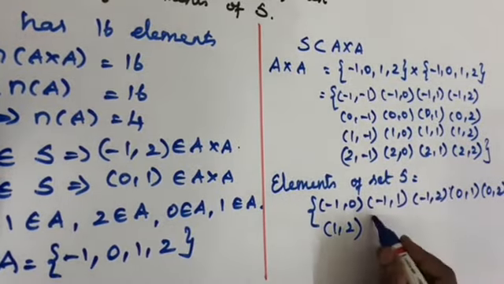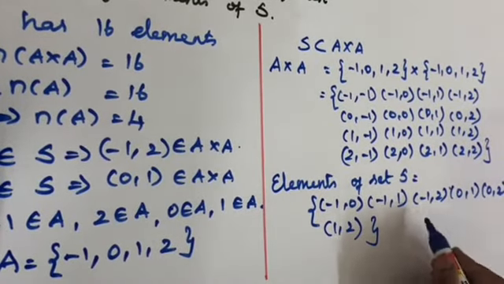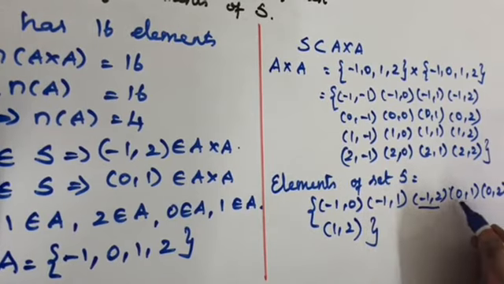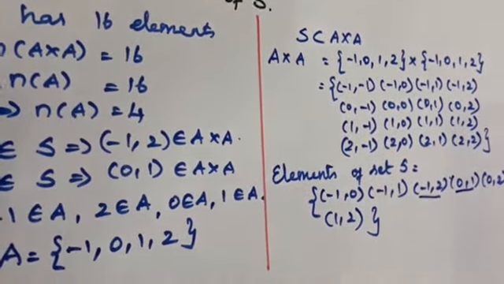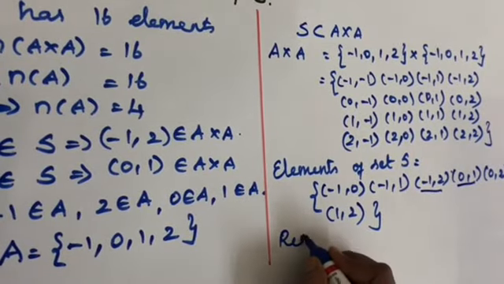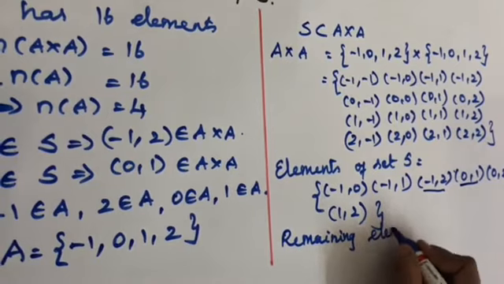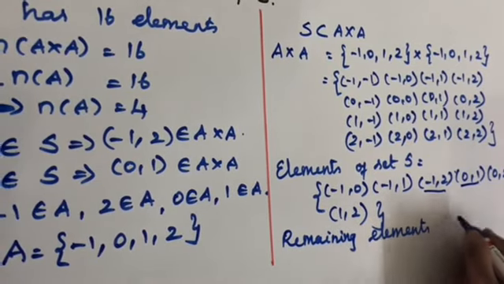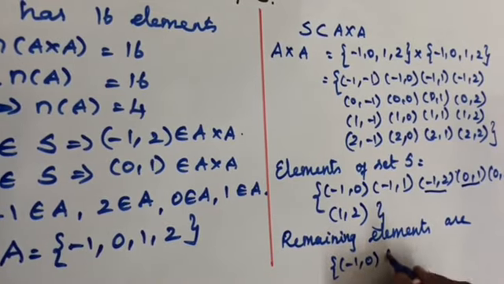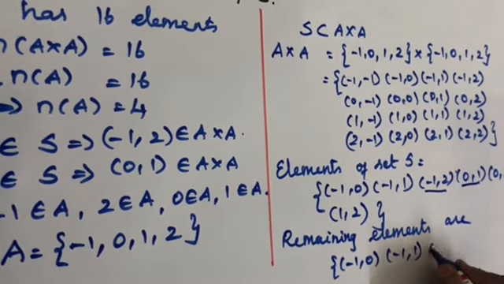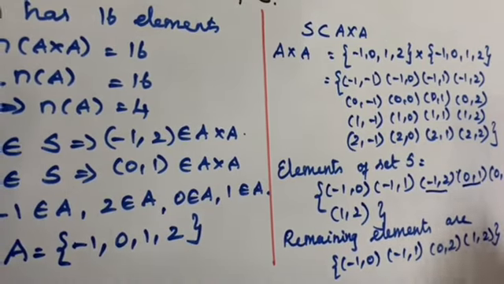So these are all the elements of the set. Already it's given in the problem itself that (-1, 2) and (0, 1) are elements. So the remaining elements are (-1, 0), (-1, 1), (0, 2), (1, 2). These are the remaining elements.